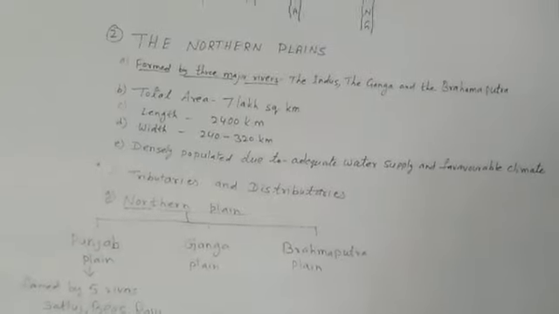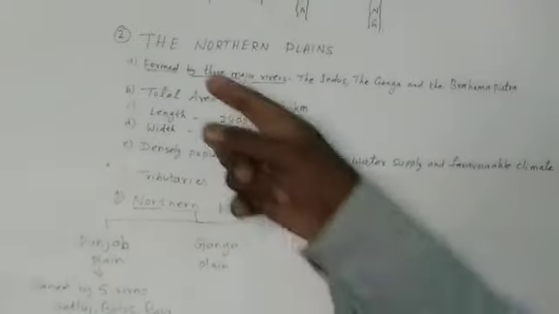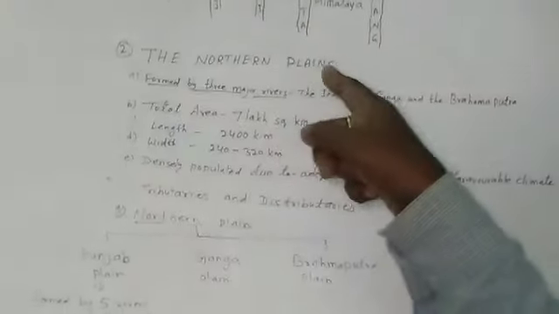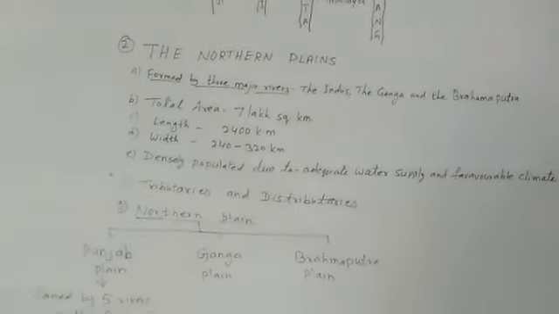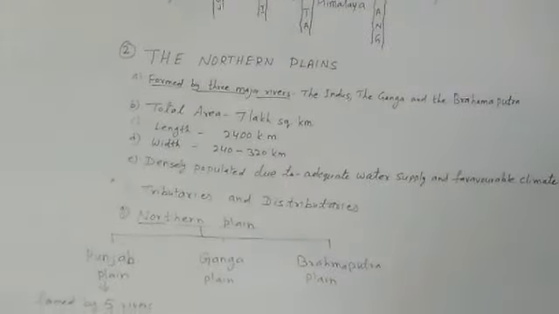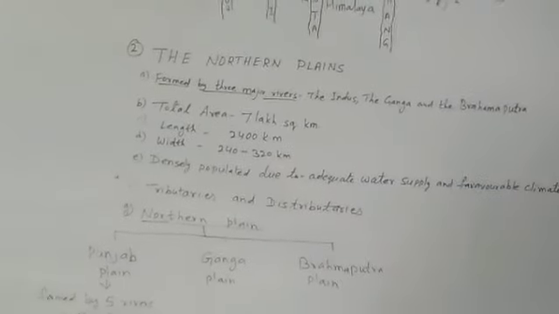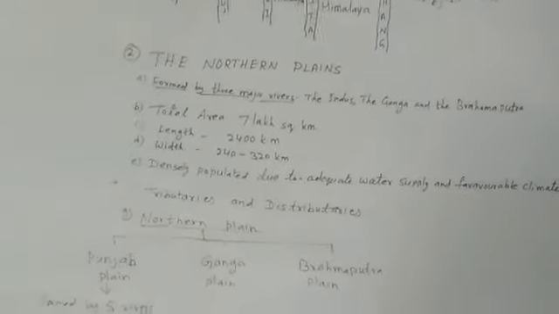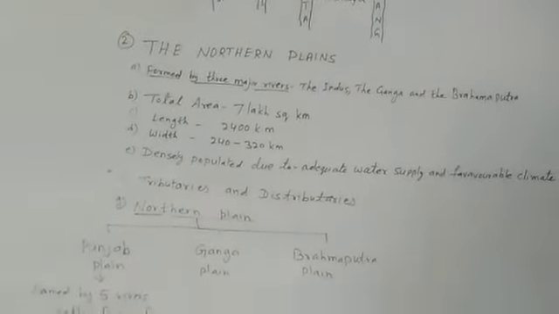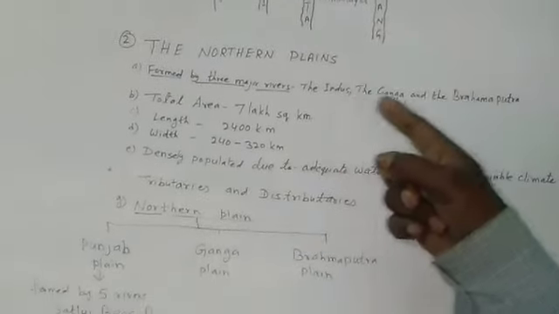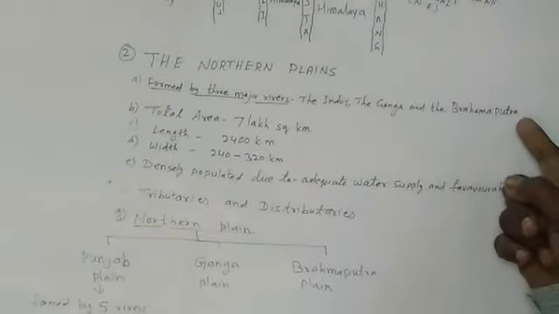Now the next topic is the next physical feature, that is the northern plain. The northern plain has been formed by the interplay of the three major river systems, namely the Indus, the Ganga and the Brahmaputra.